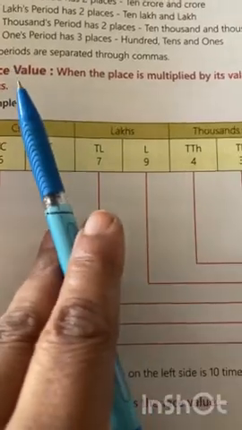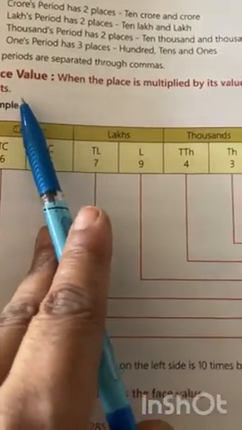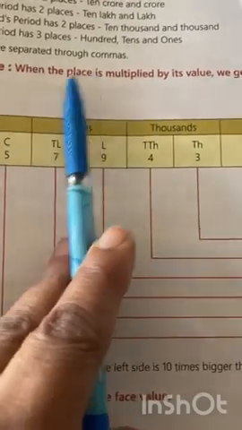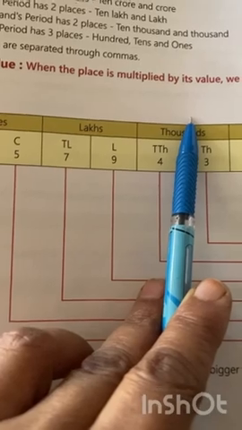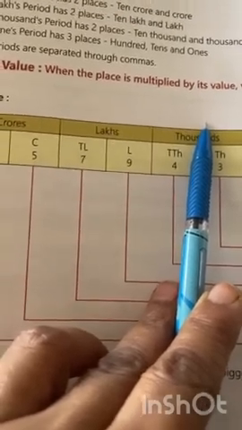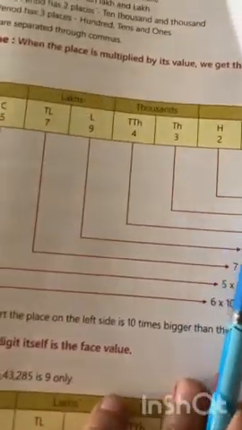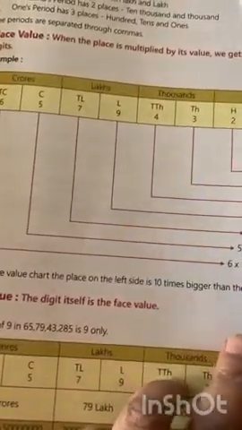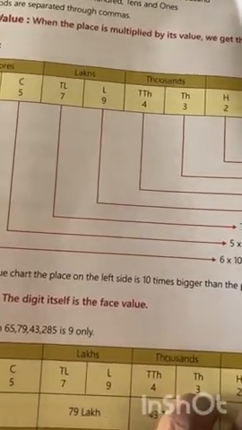Clear? Now students, how can we get the place value of a number? When the digit is multiplied by its place value, we get the place value of the digit. Just have a look here. One number is given here and a place value chart is also given to you. How can we find out the place value?